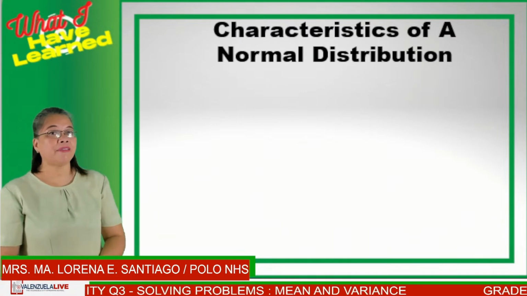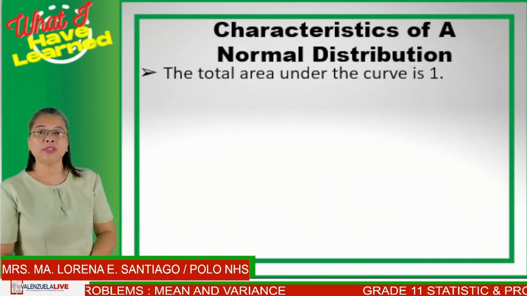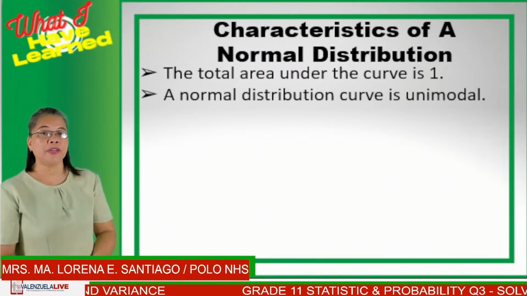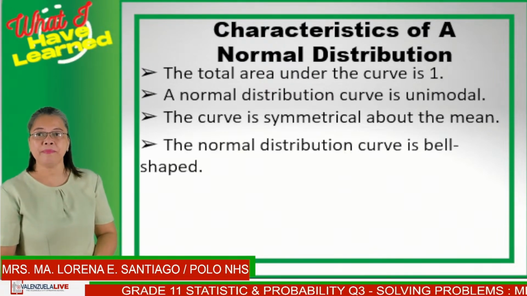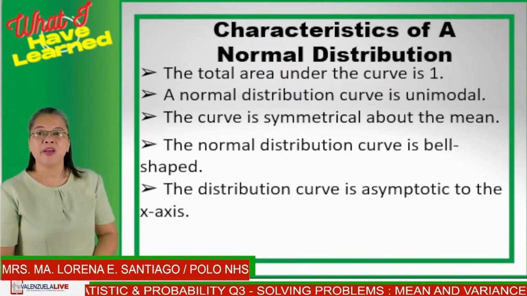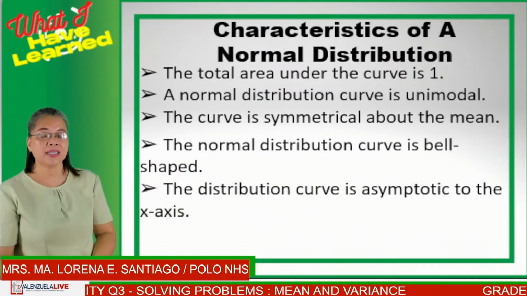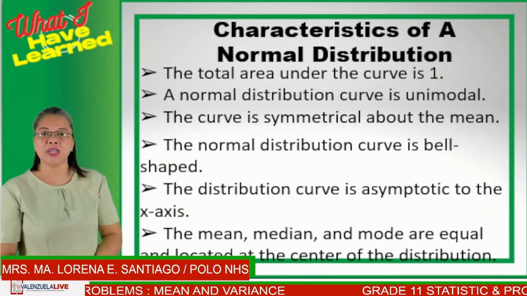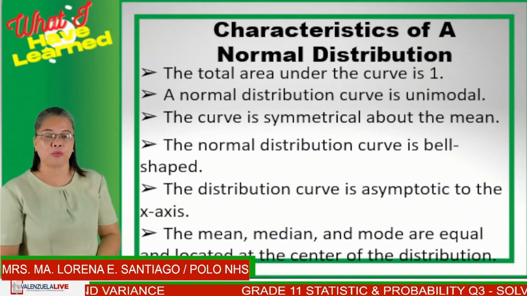So what will be the characteristics of a normal distribution? First, the total area under the curve is 1. A normal distribution curve is unimodal. Third, the curve is symmetrical about the mean. Fourth, the normal distribution is bell-shaped. The fifth one is the distribution curve is asymptotic to the x-axis. And the last characteristic would be the mean, the median, and the mode are equal and they are located at the center of the distribution.